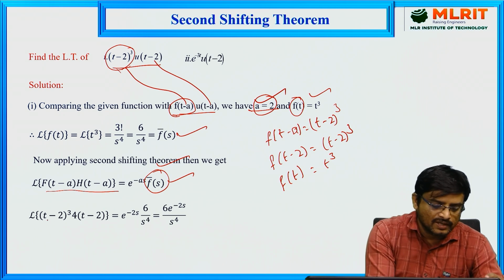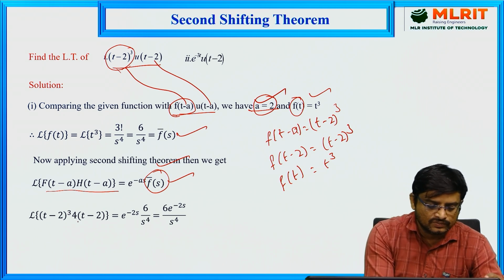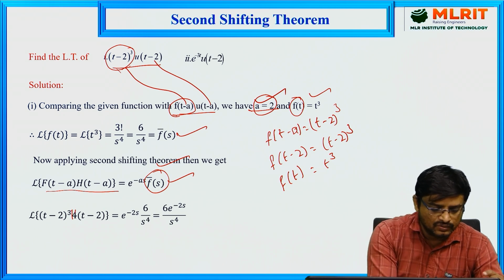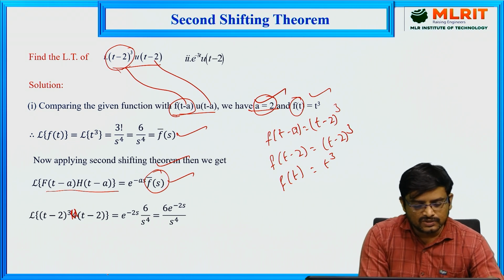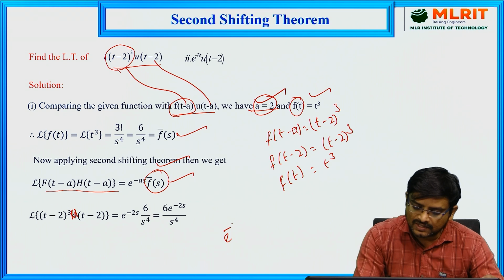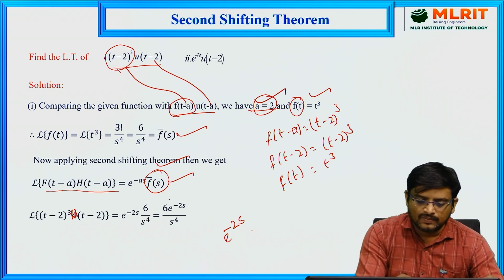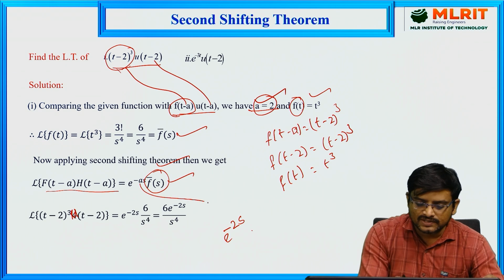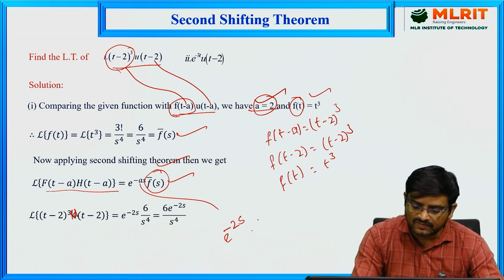So t minus 2 whole cube into h or u of t minus 2 is equal to e power minus a, we got that a value is equal to 2, into s. Replace a with 2 here, you will get e power minus 2s, and f bar of s, we will get that value is equal to 6 by s power 4.